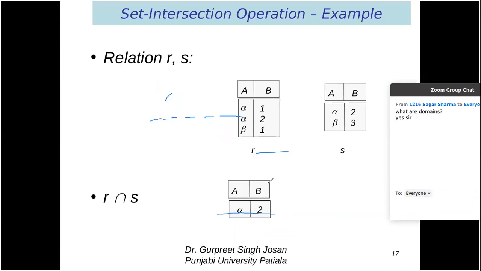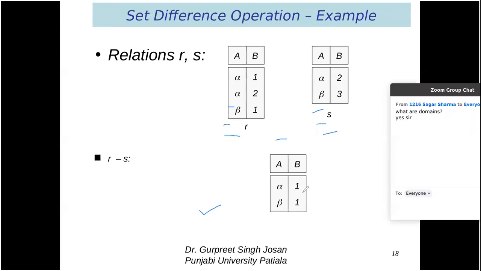Then second is intersection. Intersection means we are retaining only the common values and removing all other values. So for R intersection S, because alpha 1 is not present in S, we will remove it. Alpha 2 is present in S also, so we will include alpha 2. Beta 1 is not present in S, so we will remove it. Beta 3 is not present in R, so we will also remove it. So we will have only a single row in the result of R intersection S, because the intersection operation will retain only the common rows.